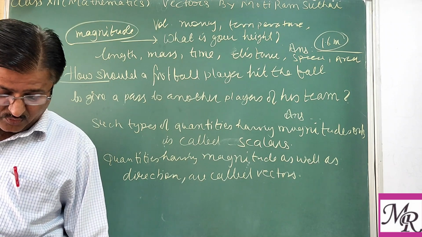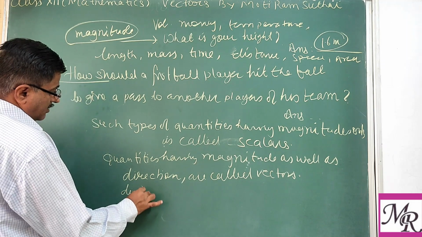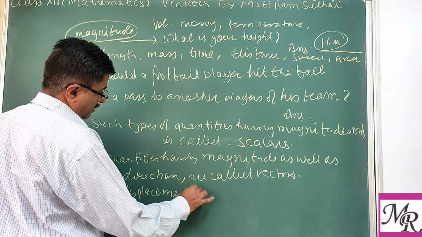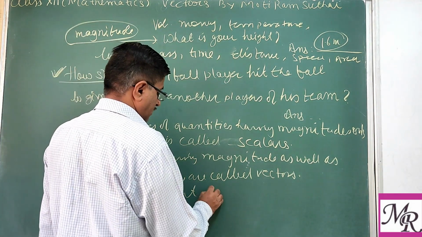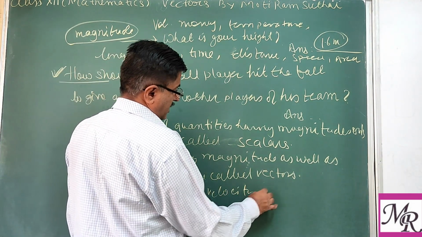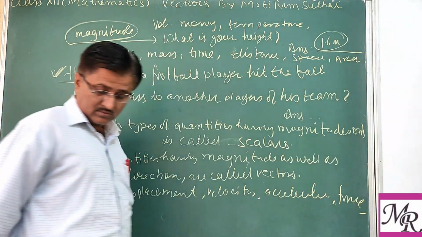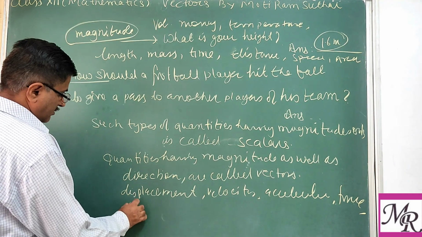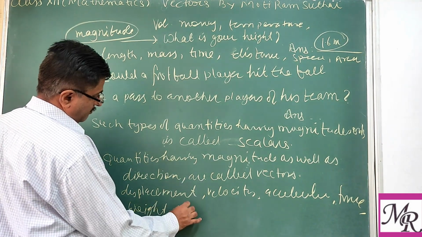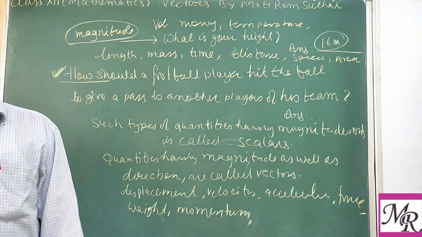Now we can move to vector quantities, like displacement, velocity, acceleration, force or weight, momentum and electric field intensity.